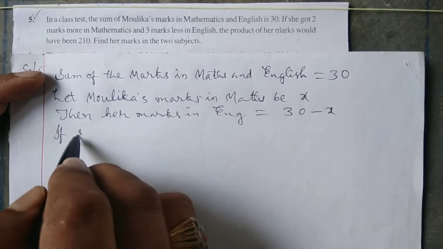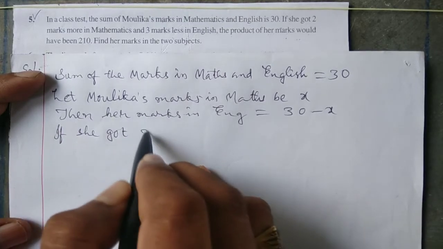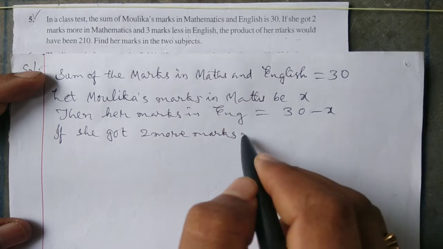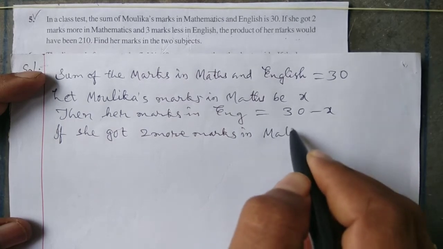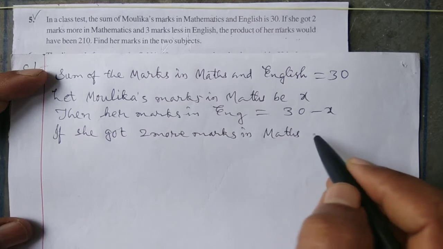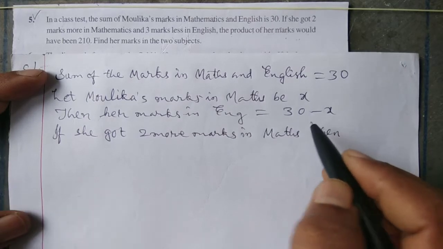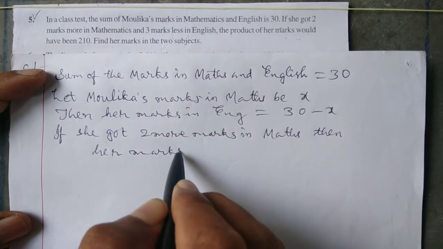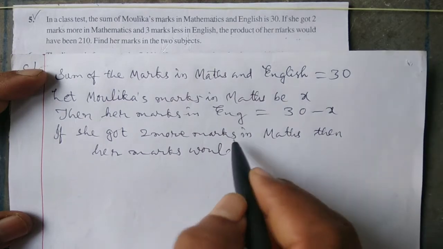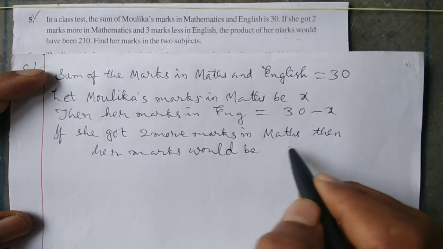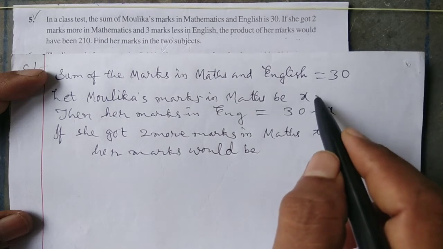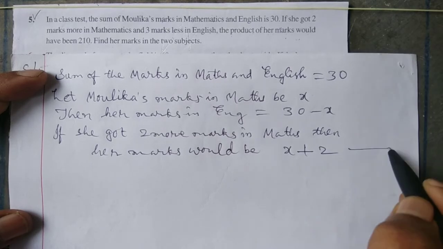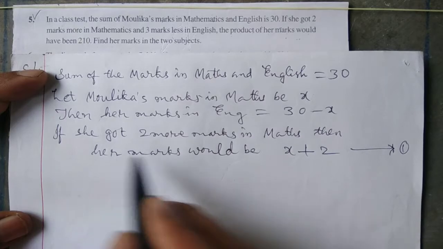If she got 2 more marks in maths, then her marks would be, we took x for maths, so marks would be x plus 2. So this is equation 1.